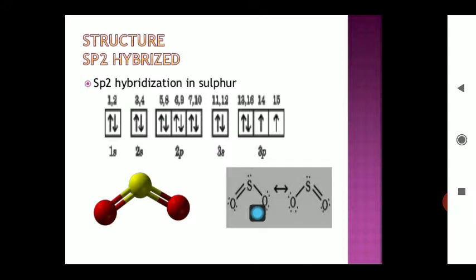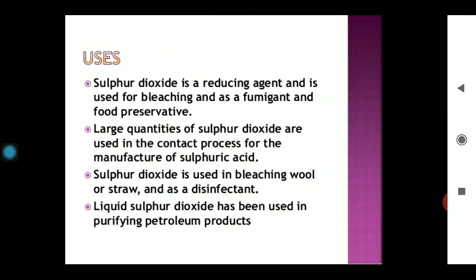The sp2 hybridized sulfur at one side is combined with two oxygens, at one side with one oxygen. And because of the resonance, the probability of the double bond is on both sides, maybe on this side, maybe on this one. So in the resonating structure, you have to indicate the single bond between the sulfur and oxygen atom, and the double bond has a tendency to move from both ends.